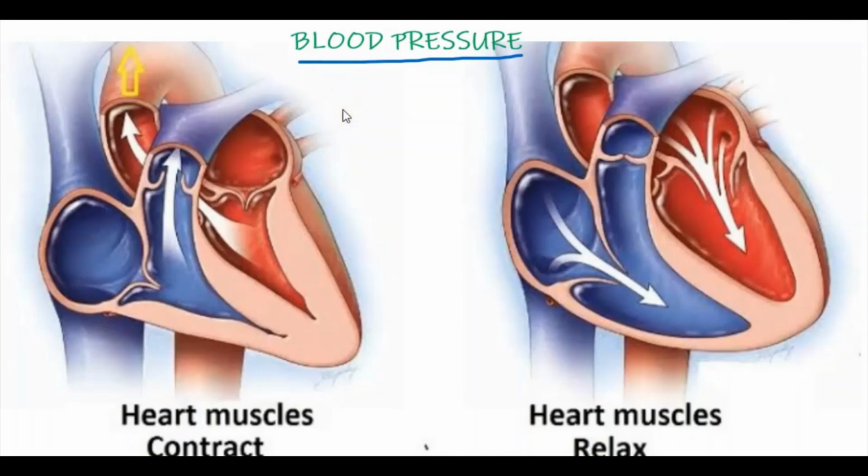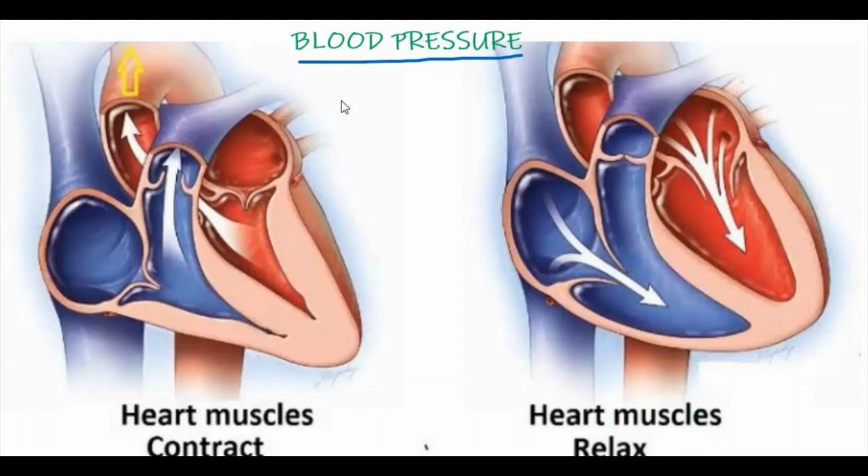So arteries are carrying blood from the ventricles. At that time the blood pressure is high, and it gradually drops in the arterioles and capillaries and becomes very low in the veins. So when blood is coming back to the heart, the blood pressure is low. Here there are two types of blood pressure: one is the systolic blood pressure and the next one is the diastolic blood pressure.